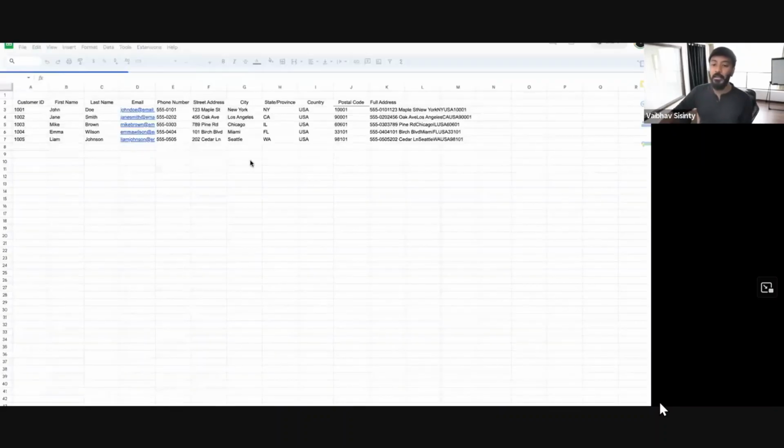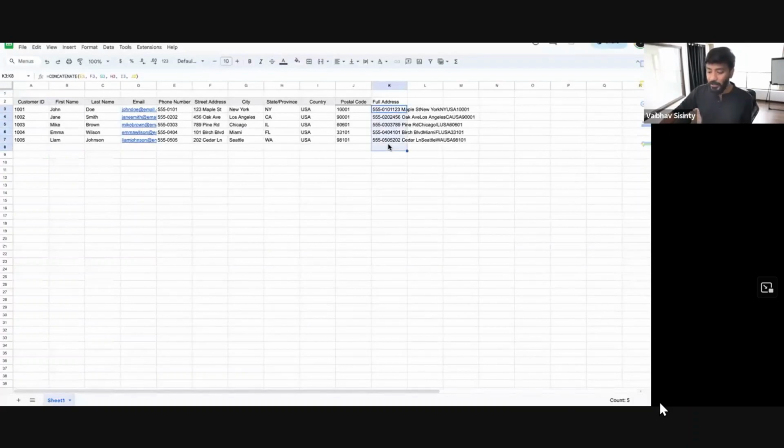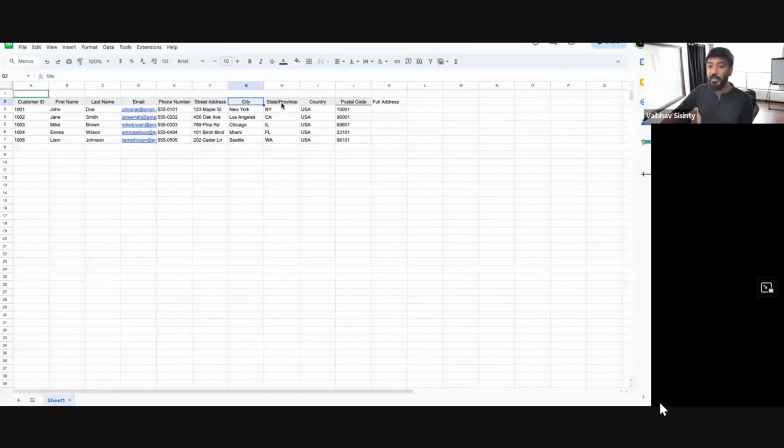This is the data file. Made a simple data file here. Essentially, what I want here is I have these address, street address, city, state, country, postal code, and everything. I want the full address, all of these put together in this cell, for which I need to use concatenate.